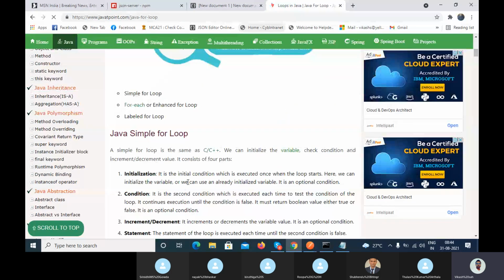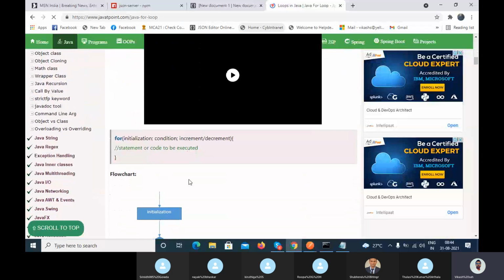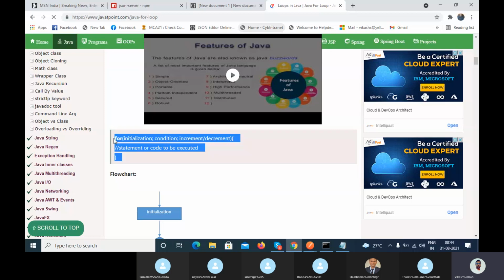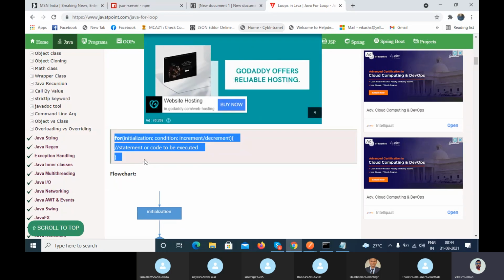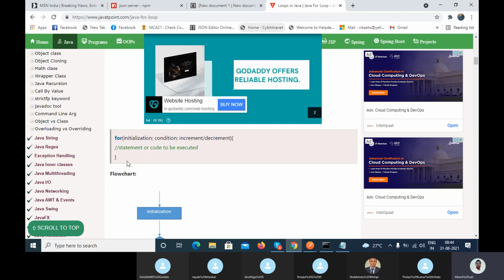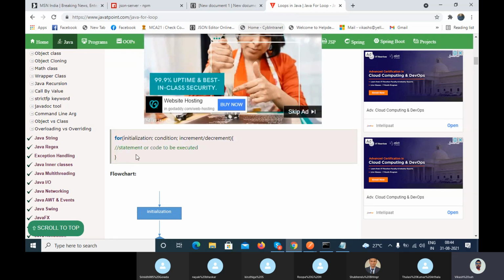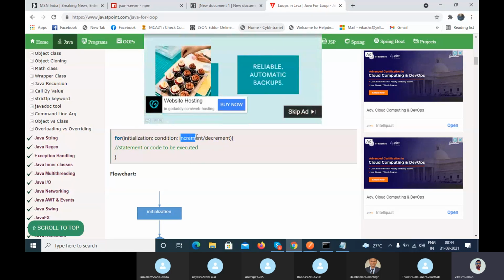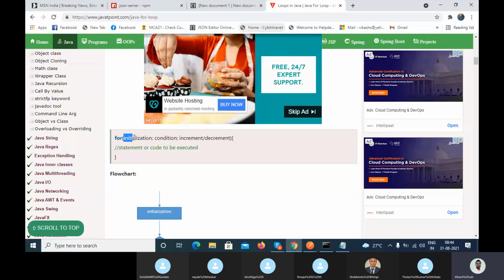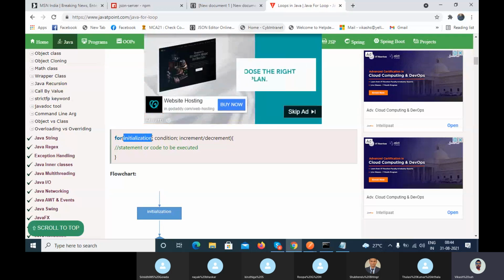Let's try to understand the simple loop concept, that is the for loop. This is the syntax of the for loop: initialization, condition, and increment or decrement the value. Initialization means initializing the variable and assigning the value.